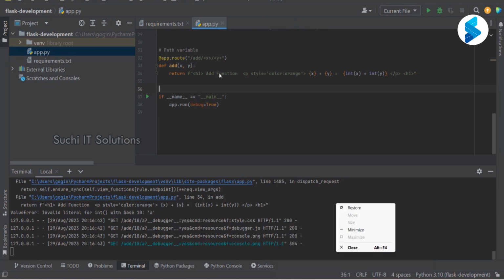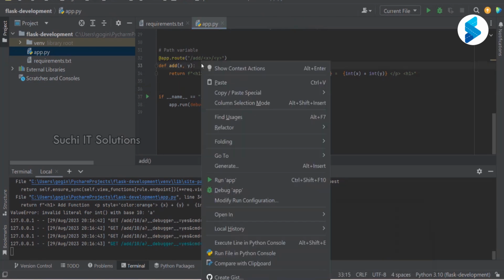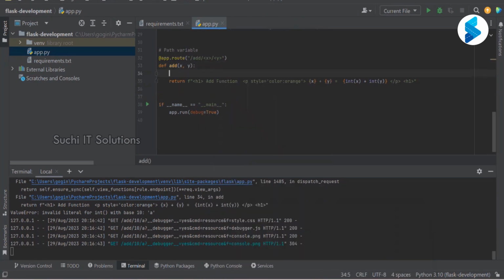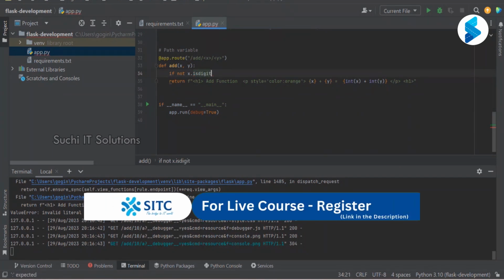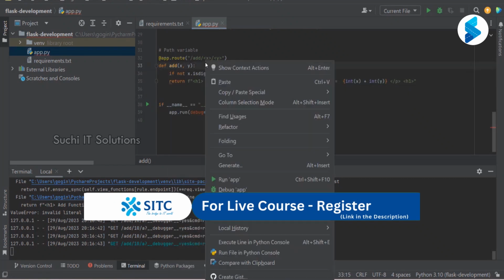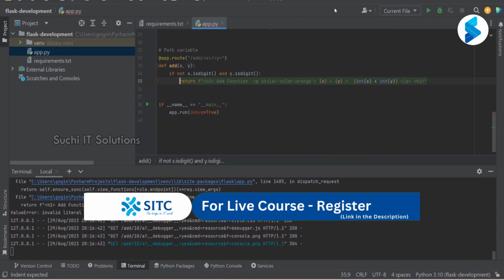If I want to say, boss, this has to be proper, then what I'm going to say is if not x dot isdigit or y dot isdigit, or let's say if both are digits, only then return this response, else